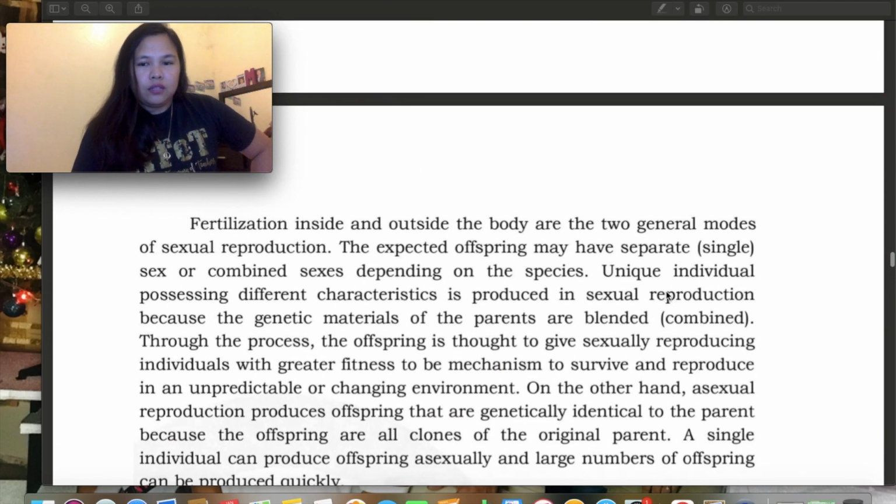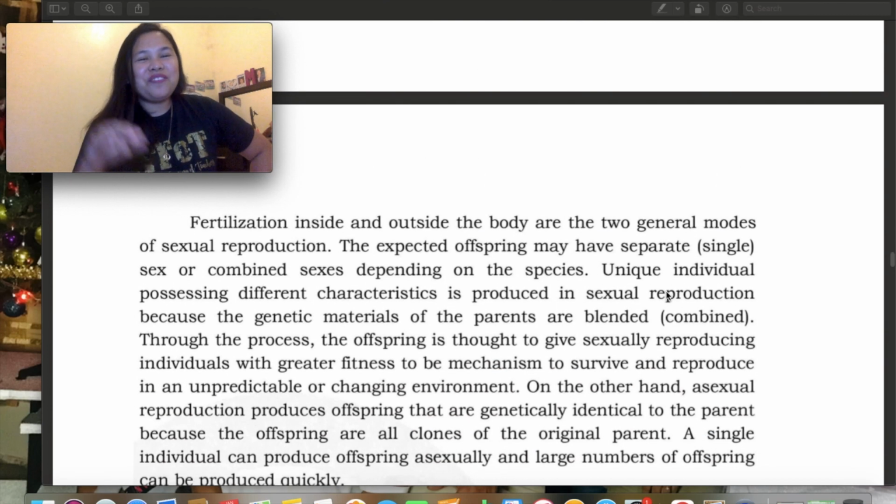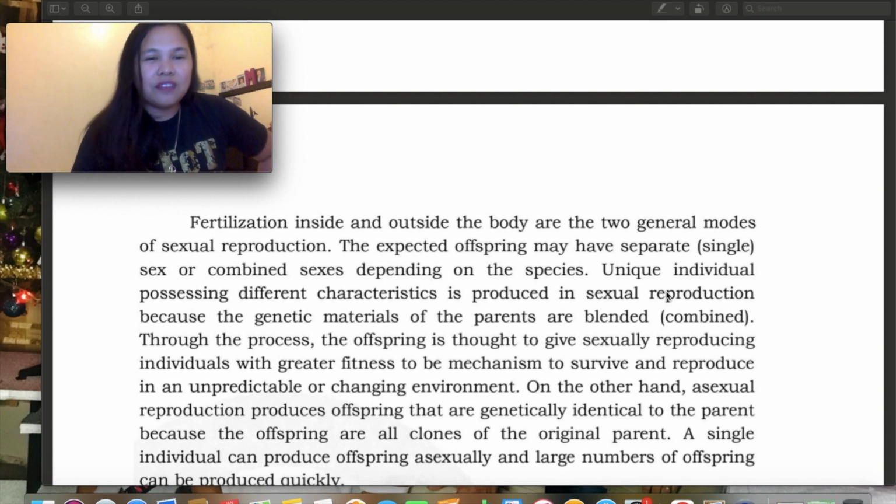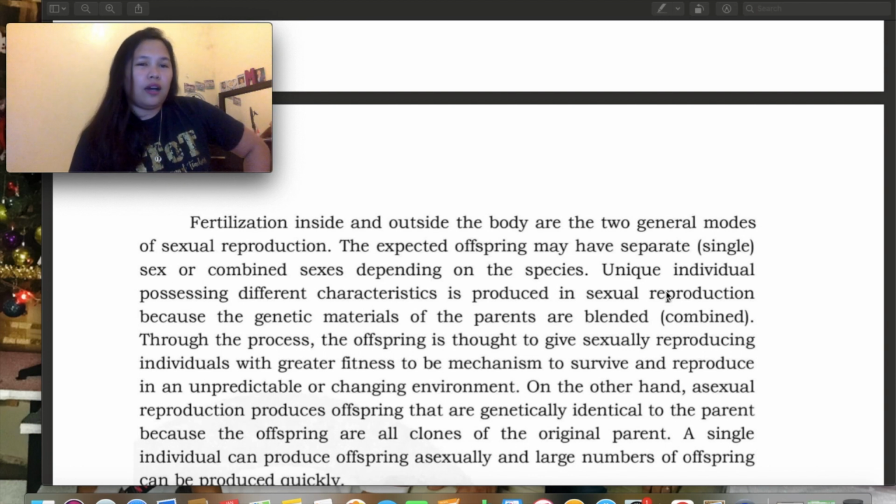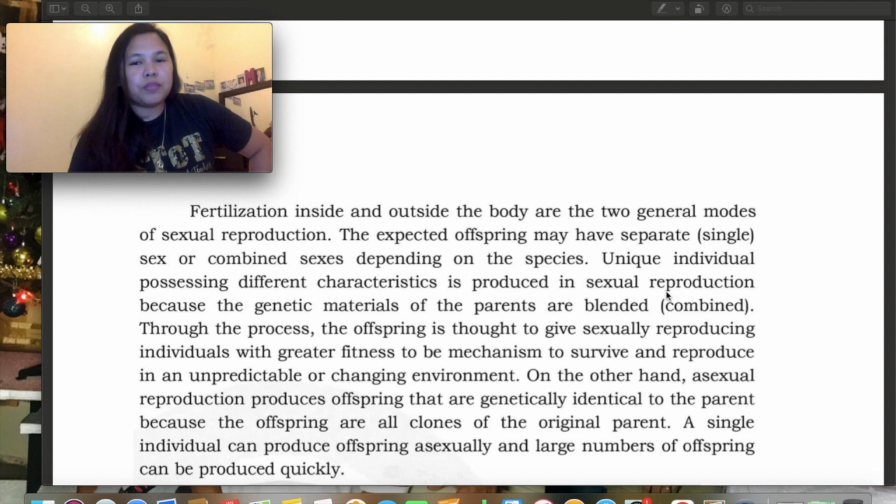This is higher up, actually. Fertilization inside and outside the body are the two general modes of sexual reproduction. Take note of this, internal and external fertilization, and the expected offspring may be separate as single sex or combined sexes depending on the species.